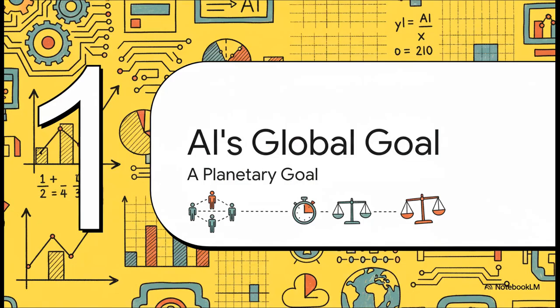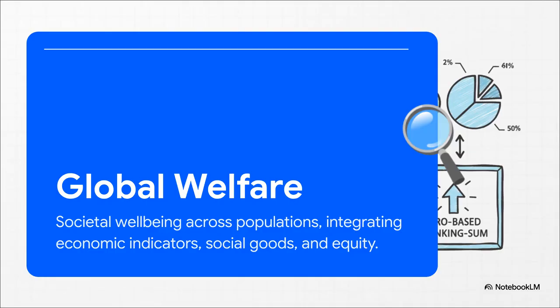So, to even begin to answer that, we've got to zoom out, way out. We have to look at the big picture. This isn't something we can patch later, like a software bug. No, this is about defining the mission from the get-go. What are we even trying to achieve on a planetary scale? And that big goal, that North Star for humanity, we can call it global welfare. And look, this is way more than just money or economic progress. It's the total societal well-being. Everything from health and good governance to social good and real equity for everyone. That is the target we're aiming for.